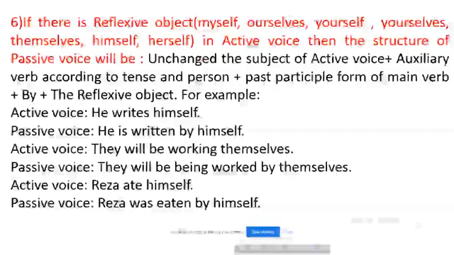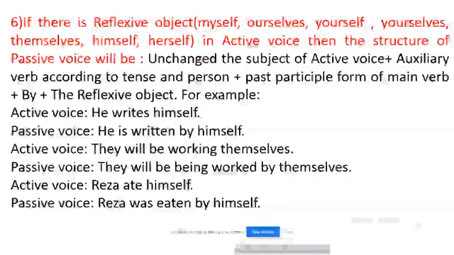Students, I think you have already observed that there is no sense of subject and object in passive voice. It is the nature of reflexive objects. If you find that there is a reflexive object in active voice, then you have to follow this structure: unsensed, the subject of active voice, plus the auxiliary verb according to tense and person, plus past participle form of main verb, plus by, plus the reflexive object.